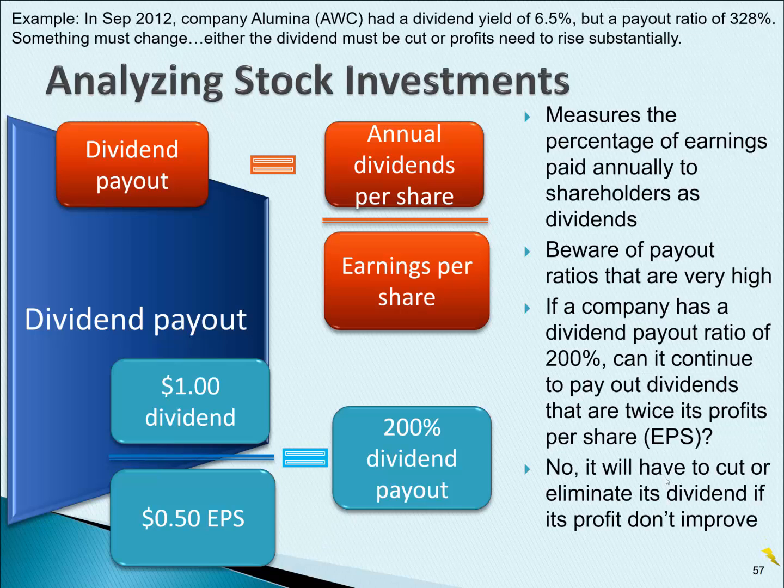So an example, in September of 2012, Illumina, ticker AWC, had a dividend yield of 6.5%, but had a payout ratio of 328%. I remember this because I was analyzing the company to see if it was a good investment. So in this case, something must change. Either the dividend must be cut or profits need to rise substantially. What happened was Illumina had to cease their dividend for 3 years.